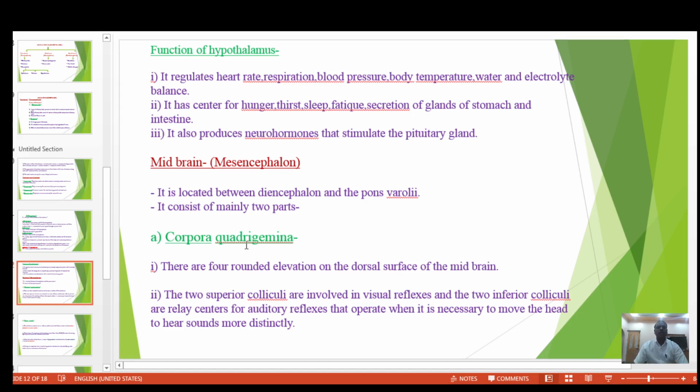First, corpora quadrigemina. There are four rounded elevations on the dorsal surface of the midbrain. The two superior colliculi are involved in visual reflexes and the two inferior colliculi are relay centers for auditory reflexes that operate when it is necessary to move the head to hear sounds more distinctly.